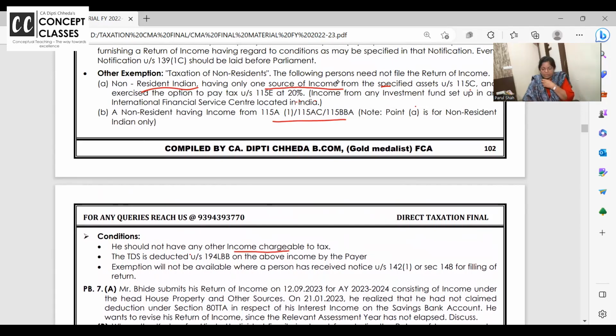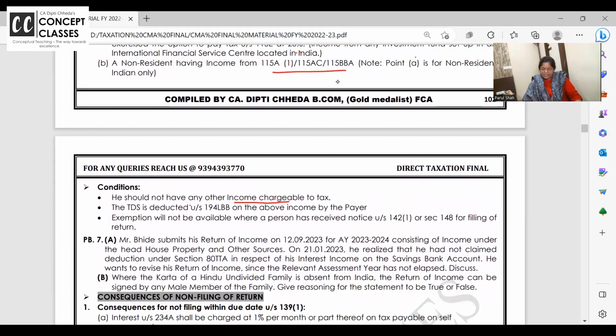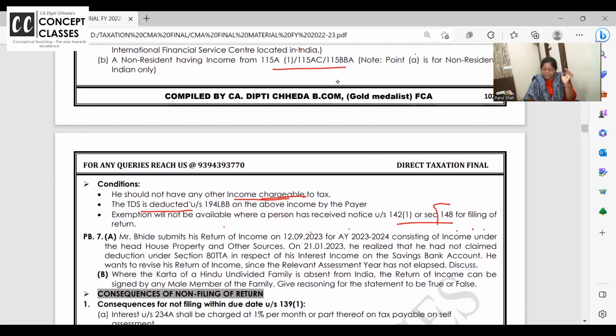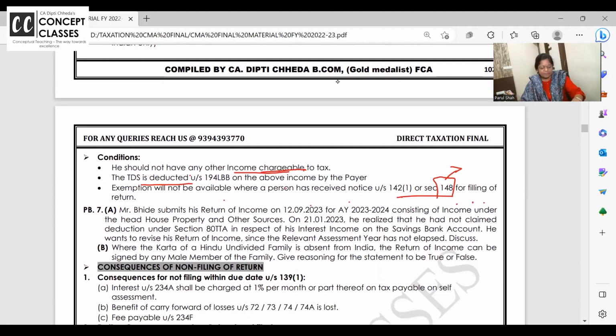I'll give you a table for all this. 115A, AC on. TDS is deducted. So the first condition is NRI should not have any other income, and whatever income he is having, TDS is deducted. An exemption will not be available where a person has received notice under 142(1) or 148. Then you need to respond to the notice and you need to file the return, even if you are an NRI. A 148 notice is sent only when you have a doubt that income has escaped assessment and all, right?